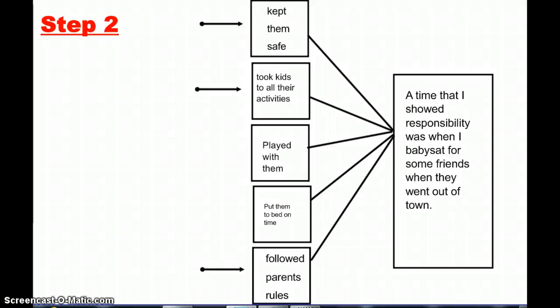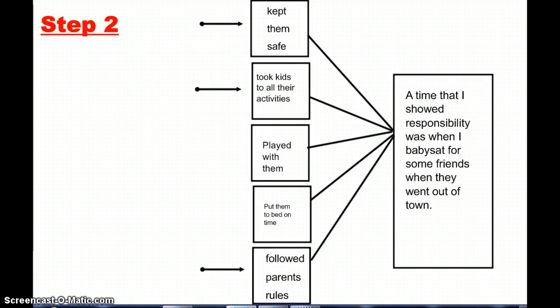So, what I want you to do is we're going to pause right here, and you are going to copy down exactly what I just wrote in your writing journal. Okay, now that you've got step 2 written down in your journal, we are going to move on to step 3. You guys are doing a great job. This is not difficult, right? I haven't asked you to do anything crazy yet.